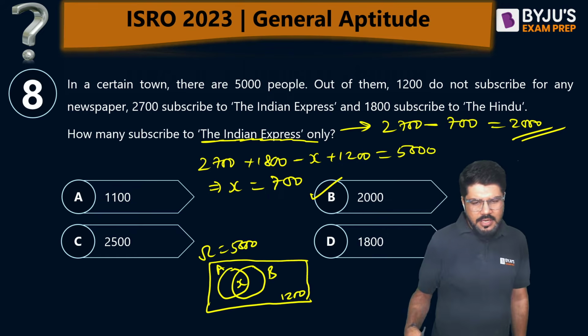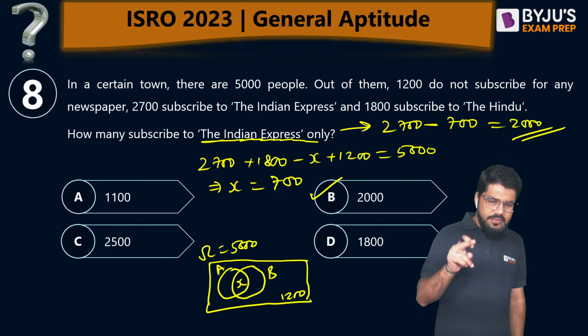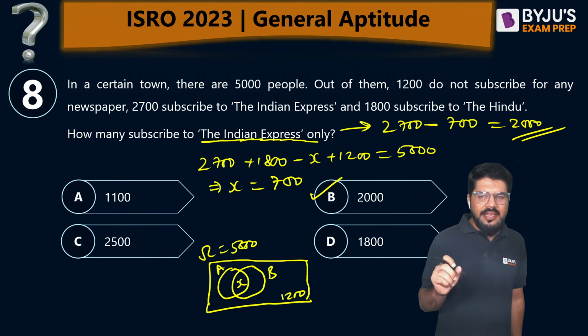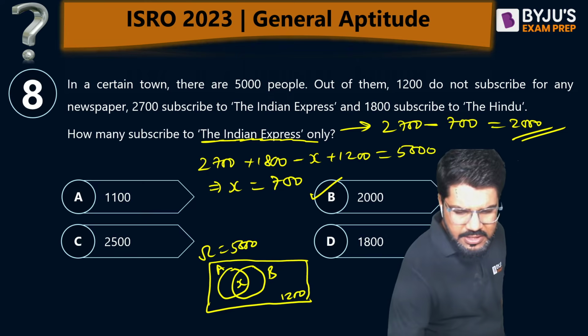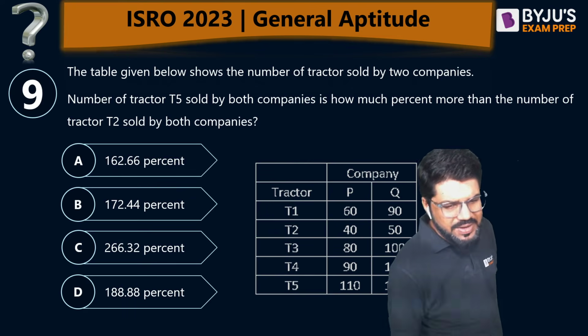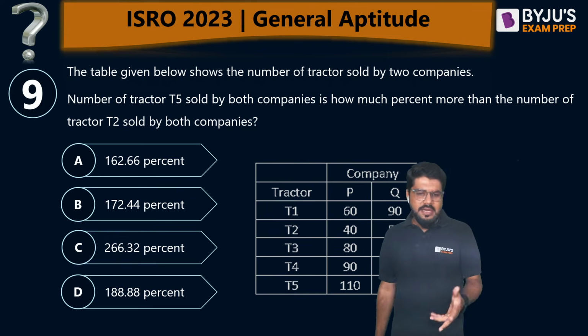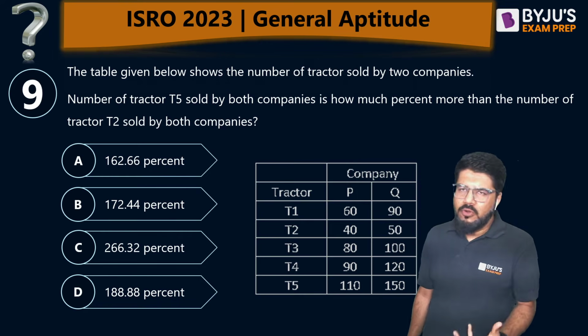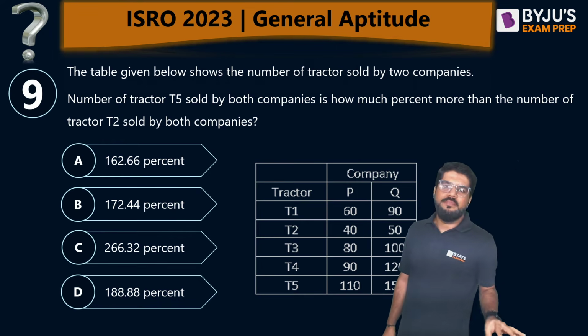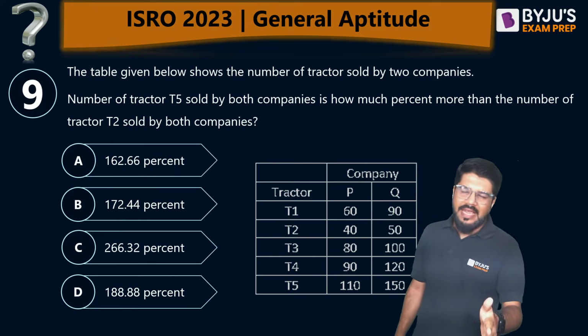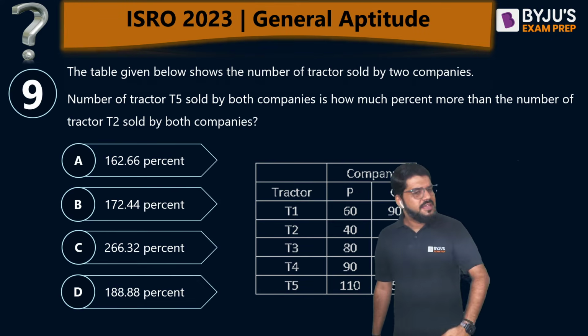Guys, check your answer. If it is B, plus 4 by 3. If it is any other thing, 0. No negative marks in the ISRO aptitude section. Moving ahead to the next question. Again, numerical reasoning. Numerical reasoning is all types of questions based on data, be it Venn diagram or tables or pie charts, line charts, bar graph, etc.